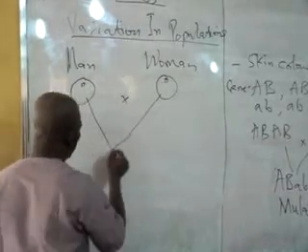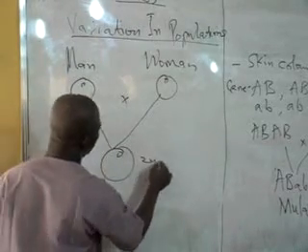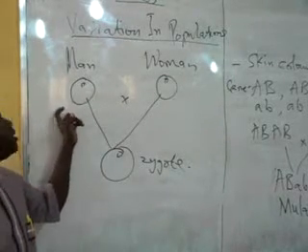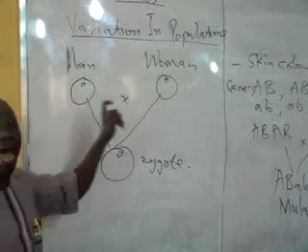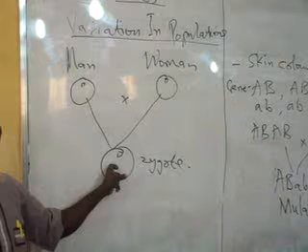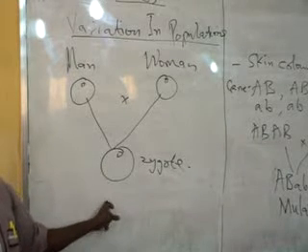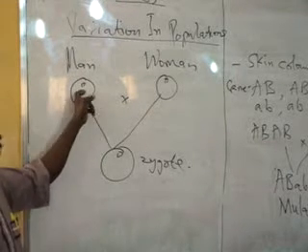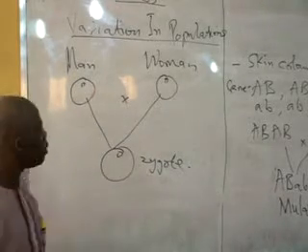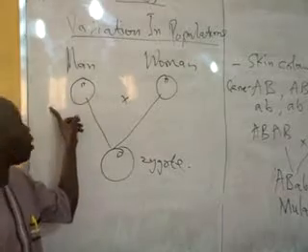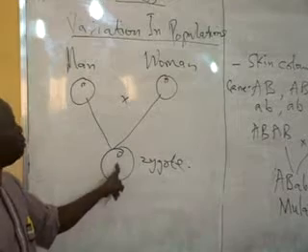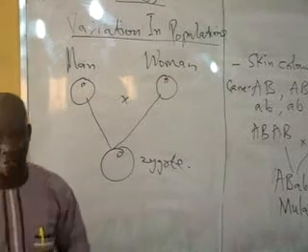After the fertilization, a zygote will be formed. Now, this zygote combines the features of both the man and the woman. So you will expect that the offspring that is going to arise from this zygote will possess both the features of the man and those of the woman. In other words, because the offspring has both the features of the man and the woman, it is going to be in some way different from each of the parents.